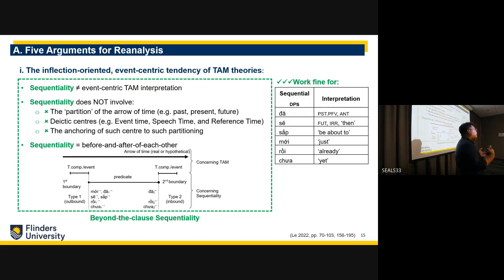For these six, I think the interpretation that reflects the fundamental usage is that there exists a time adverbial or an event, and then it is followed by another event. So here the framework is that before and after relationships are as temporal as they are spatial. So before and after is before and after of each other. There exists this time adverbial or this event, then a transition to the other event. I think that these are the fundamental uses of these particles.